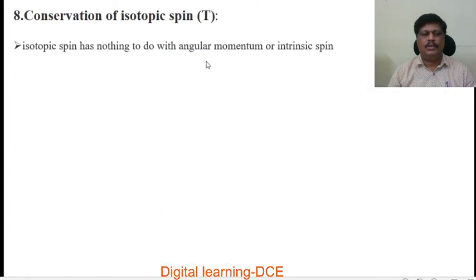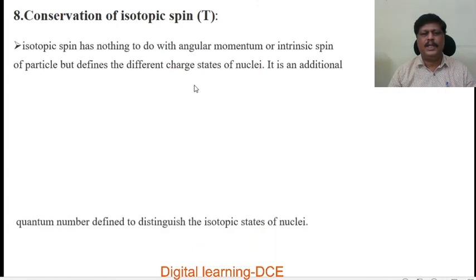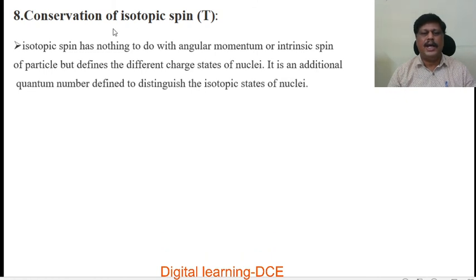The last one, conservation of isotopic spin T. Isotopic spin has nothing to do with angular momentum or intrinsic spin of the particle, but defines the different charge states of nuclei.